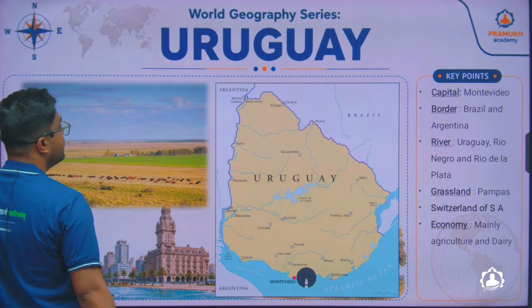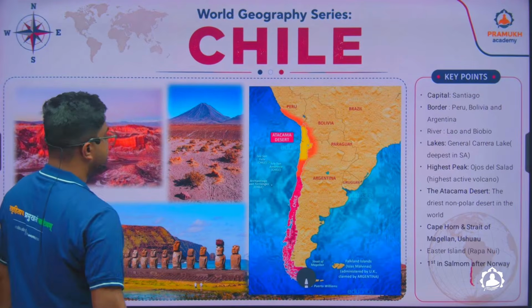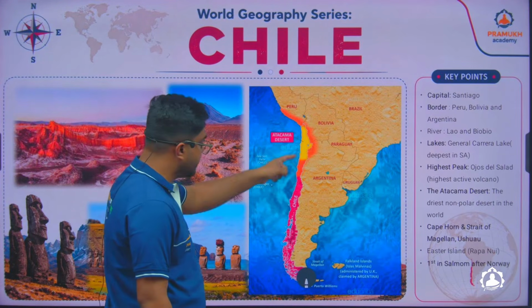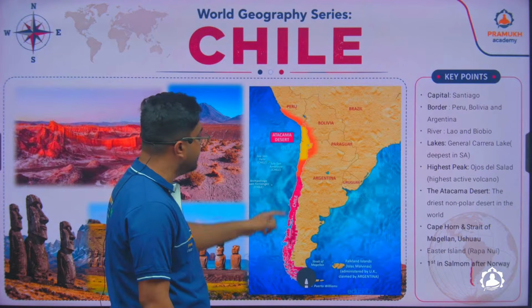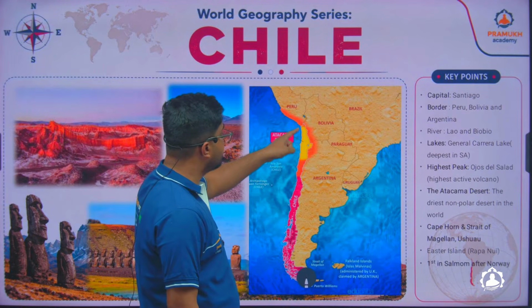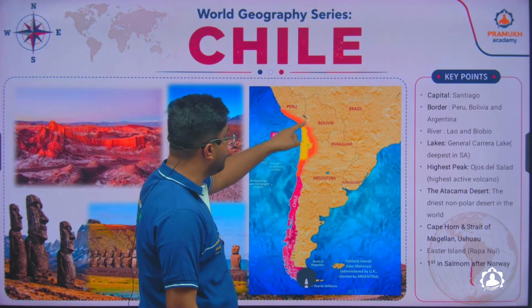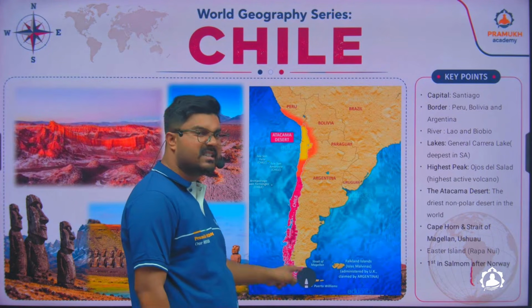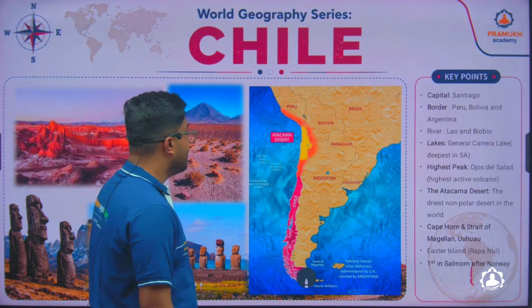The next country is Chile. Like I told you, it is a country in the form of a chili. The chili which you consume, it's a long country which runs from the borders of Peru and Bolivia up to the southernmost tip near the Antarctic region.